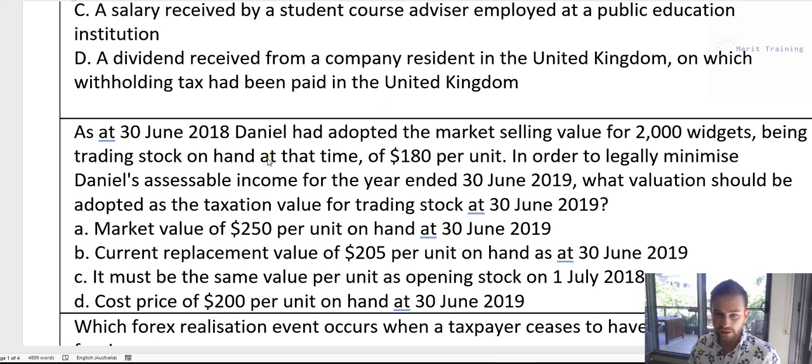But the question is basically asking, what would minimize his assessable income? To do that, which method should we choose? And they've told us the different values. If it was at market value, it's going to be $250. If it was at replacement value, it would be $200.